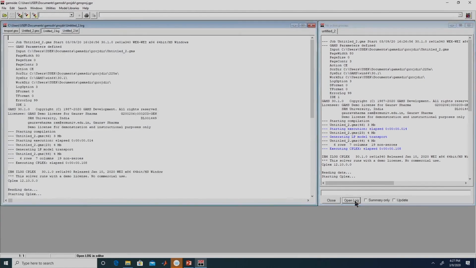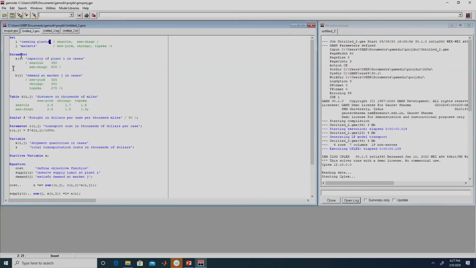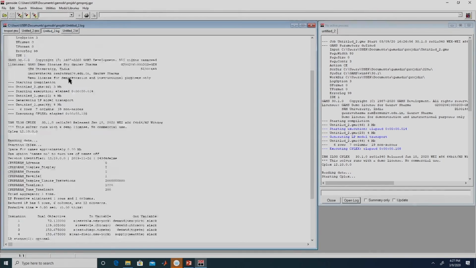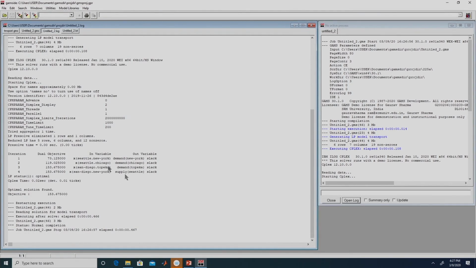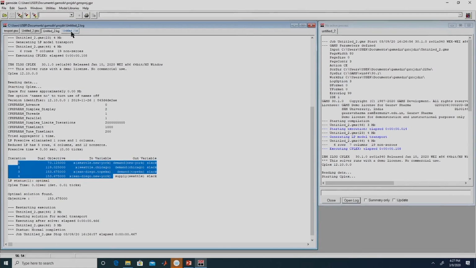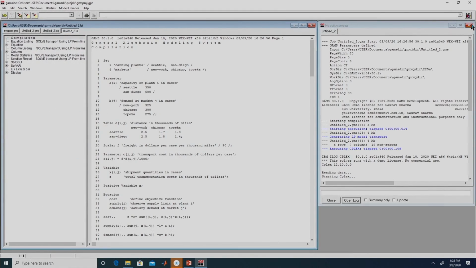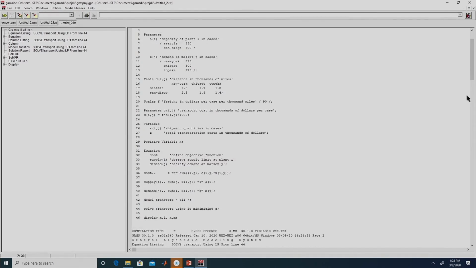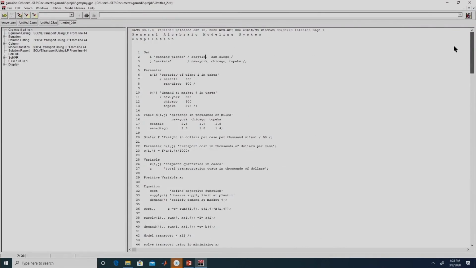If we click on this open log, it will open the log in the editor itself, right. So this is the editor. And then we have this listing file; untitled_2.gms is the file that we executed. The log file is untitled_2.log, right. This basically gives the details which we have previously discussed, and this is the listing file. Let me close this. The listing file, as we had shown you earlier, has this left hand side which is more like an index, and the file itself is on the right hand side. This entire thing is the listing file.